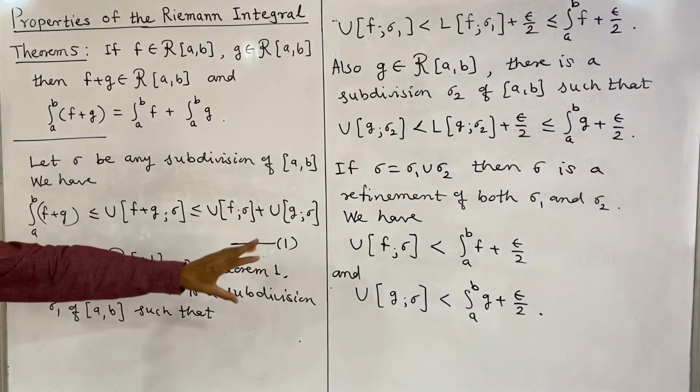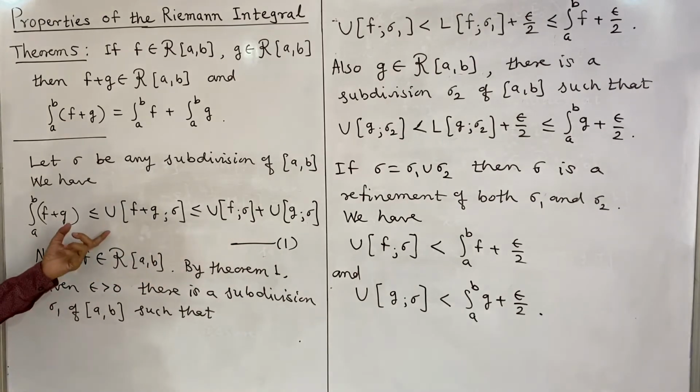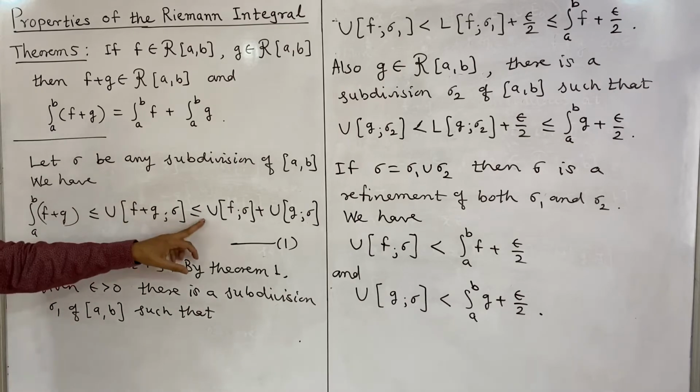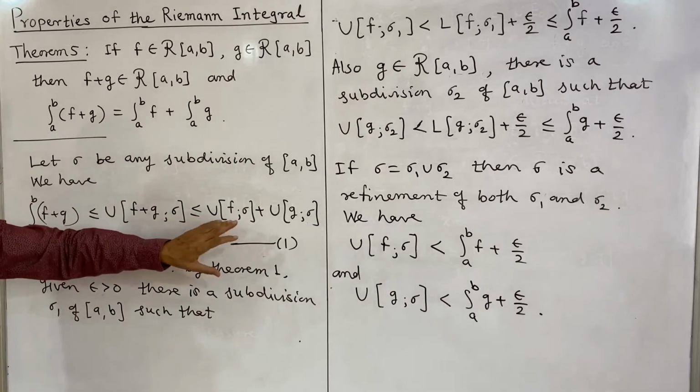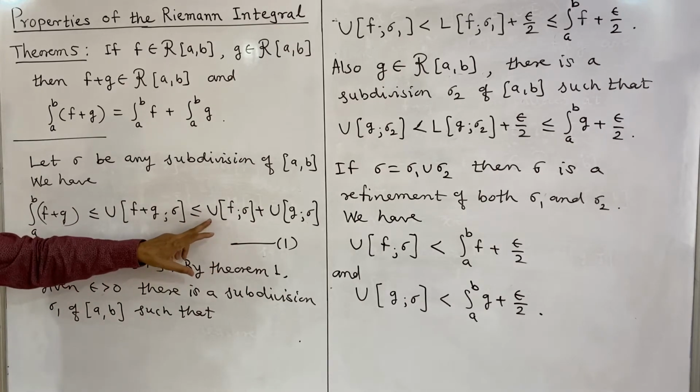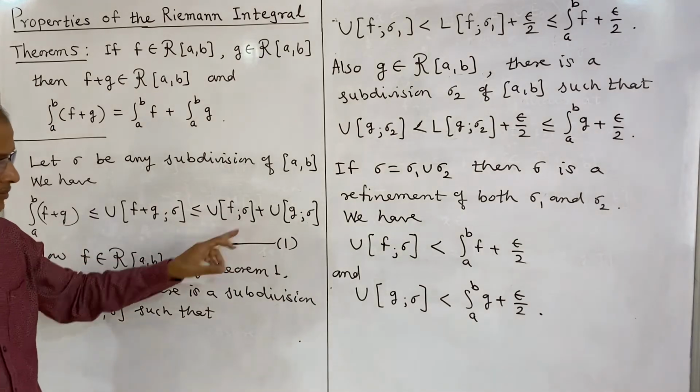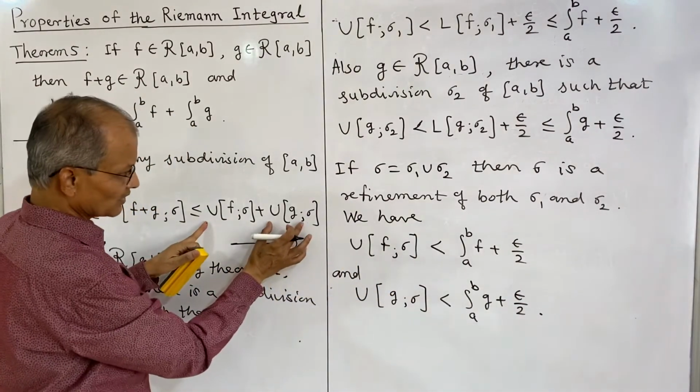Now we shall make use of this in 1. What is statement 1? The integral from a to b of f plus g is less than or equal to the upper sum of f on sigma plus the upper sum of g on sigma.